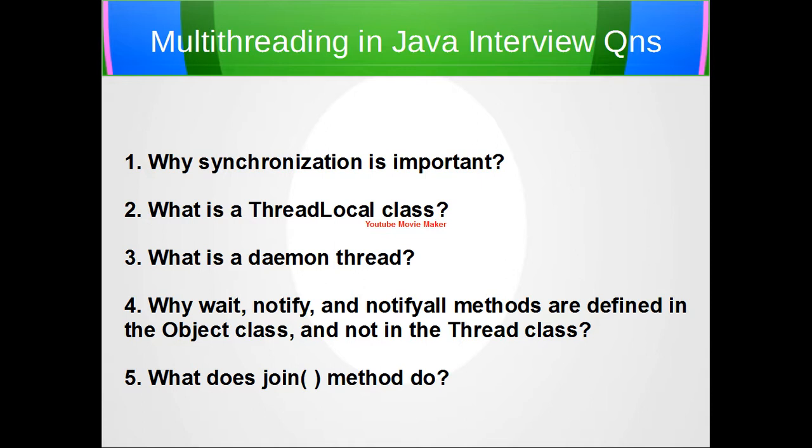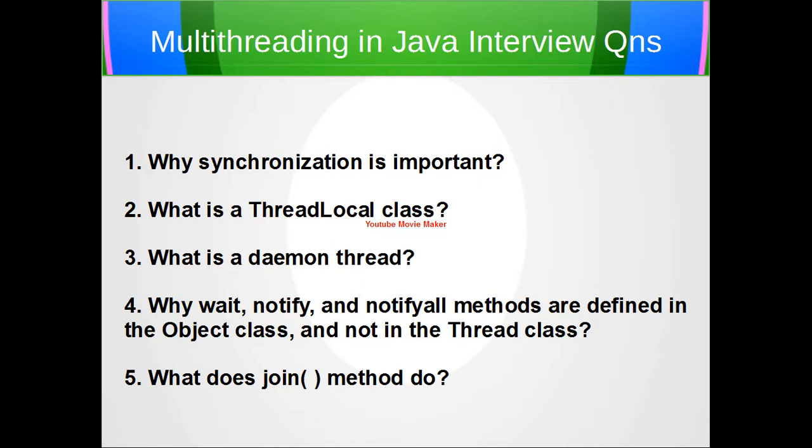Wait, notify and notifyAll methods are responsible for acquiring and relinquishing the lock associated with the particular object. Calling wait causes the current thread to wait to acquire the lock of the object, and calling notify or notifyAll relinquishes the lock and notifies the threads waiting for that lock.